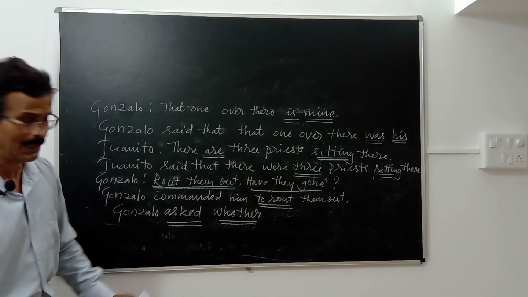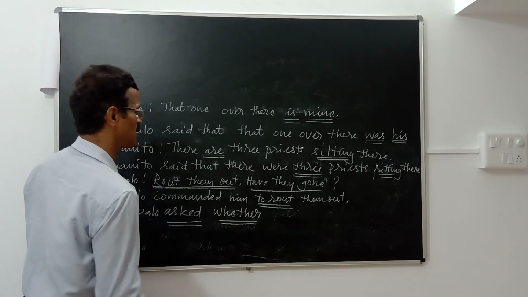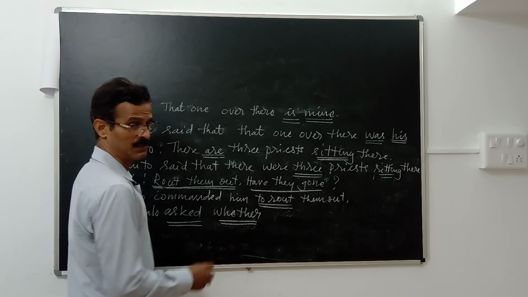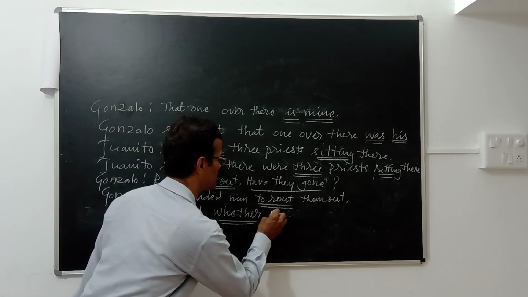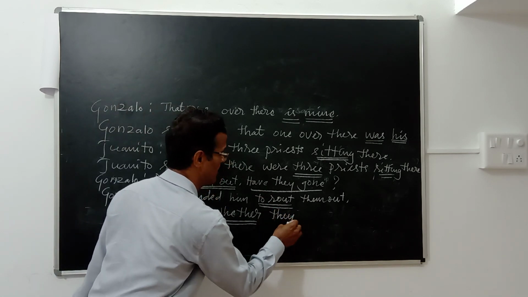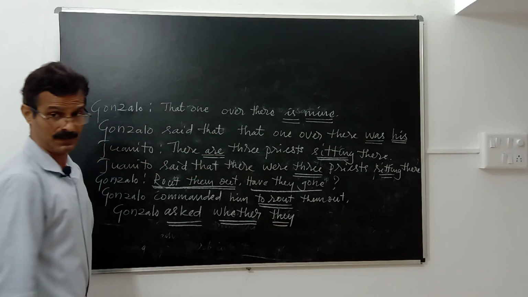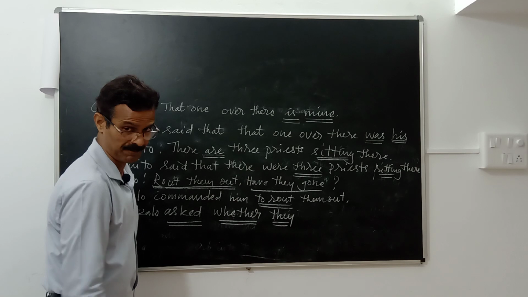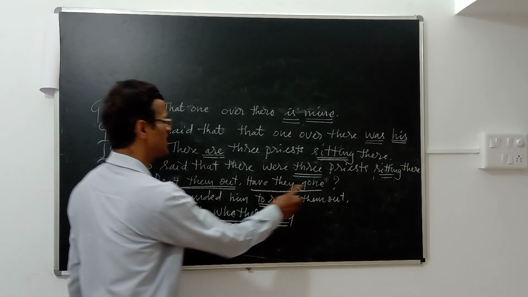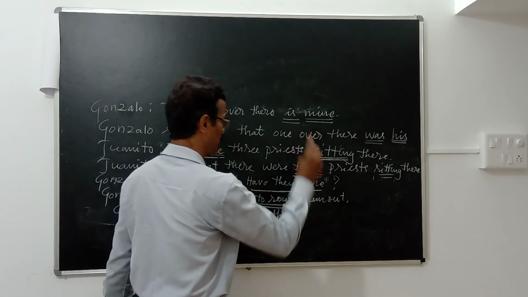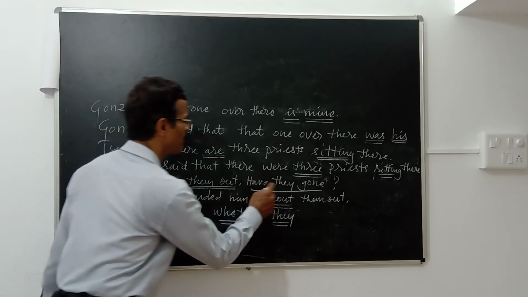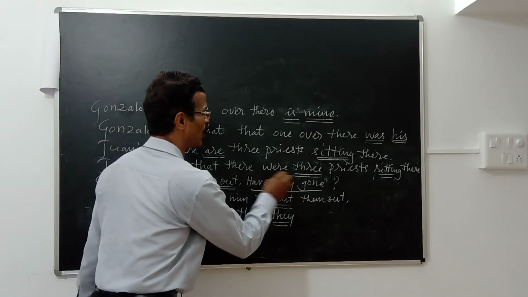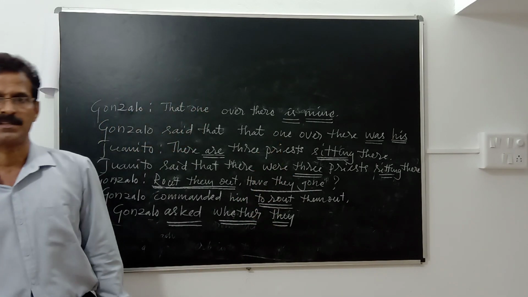That's what I have told you earlier. Don't get confused. So immediately after the word whether, we shall use the word they. Whether they have gone. Have gone is in present perfect tense.